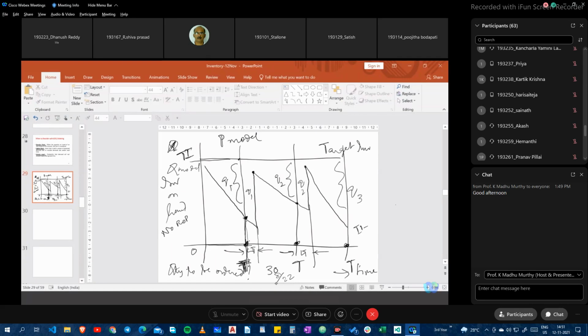Even if I have reached my inventory level, immediately after this review there is a demand for 35. I had supplied only 30. When will I get this for the later demand? When will I again review this? Next month.